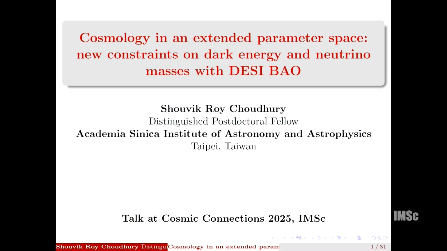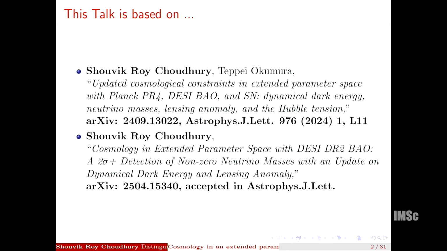So, my talk will be based on these two papers. One was written with Teppei Okumura and the other one is single author. Both of them were published in the Astrophysical Journal Letters. So this work is on cosmology in an extended parameter space which has basically 12 parameters.